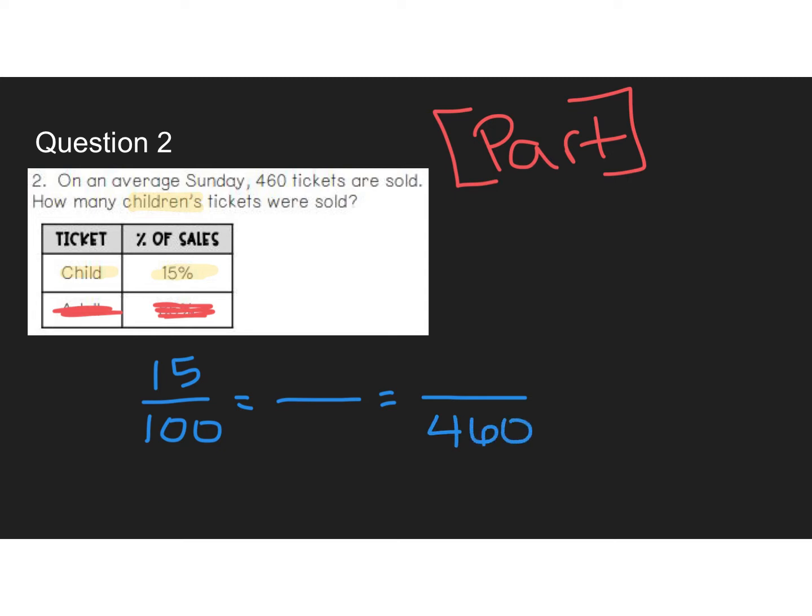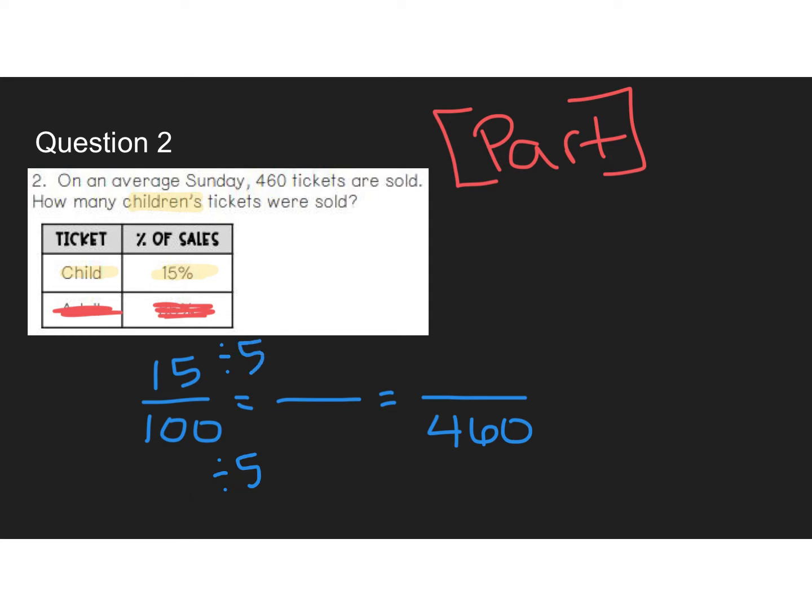For me, going from 100 to 460, I could do times 4.6. That would be fine. But I'm going to try to simplify this fraction first. So I'm going to look at these two numbers and think of a number I could divide by. Since it ends in a 0 and a 5, I'm just going to divide by 5 on both the bottom and top.